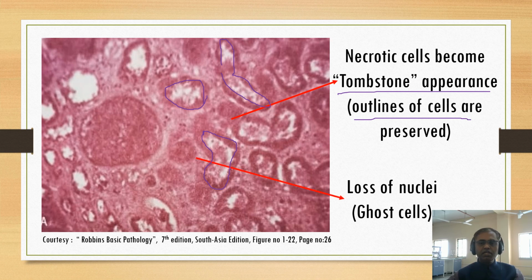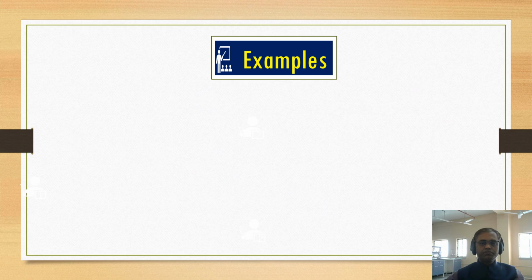And next you can see the loss of nuclei. That means you can see here the nucleus will be absent. So a ghost cell means a cell present without a nucleus. It is known as the ghost cell.